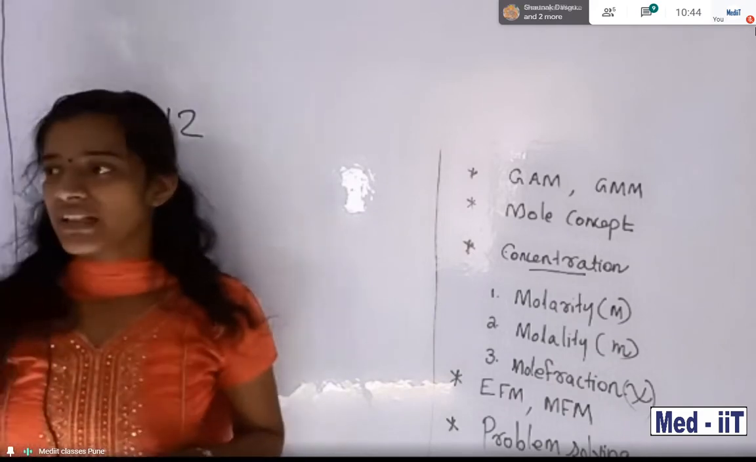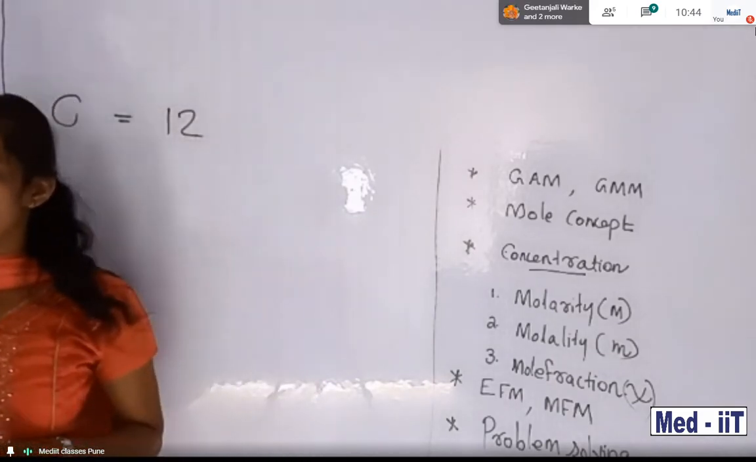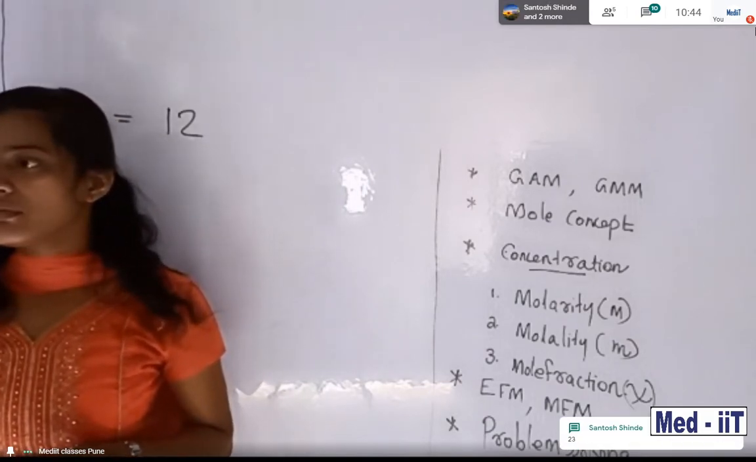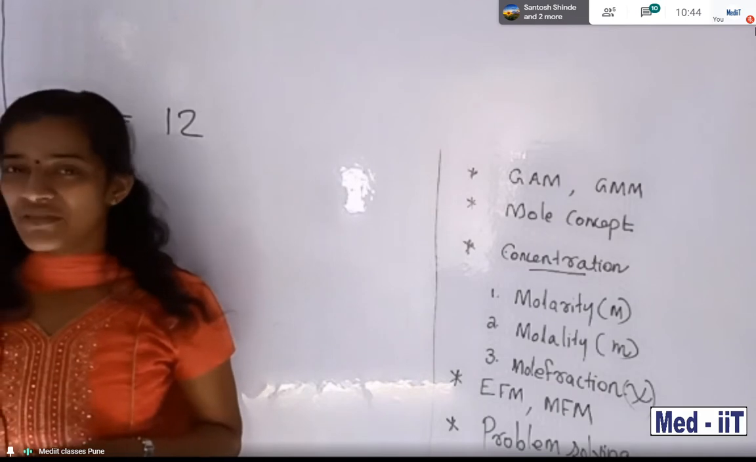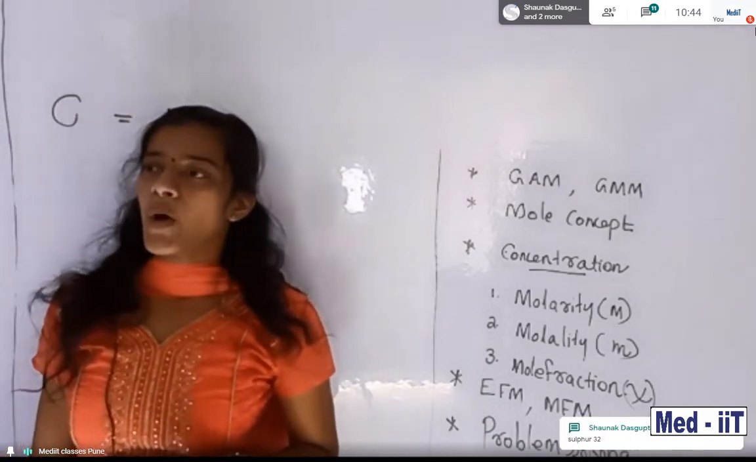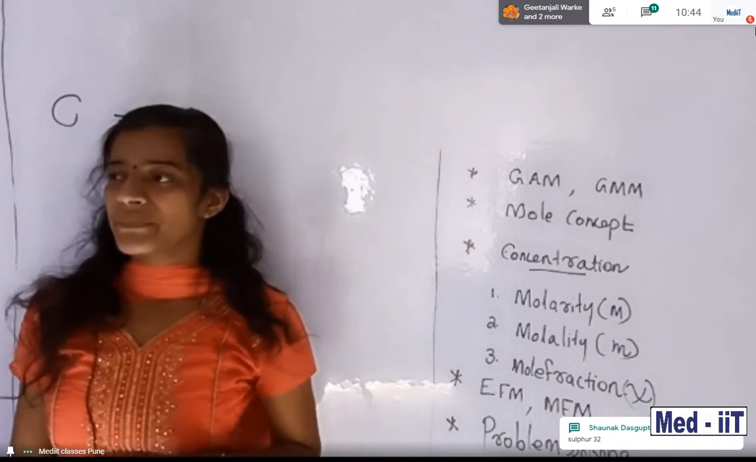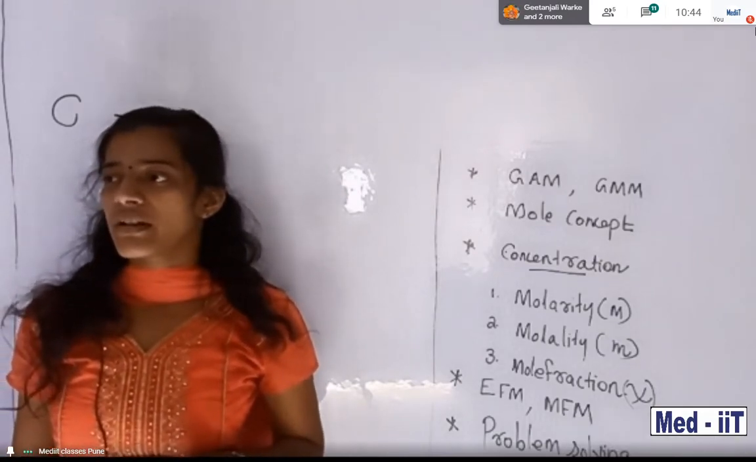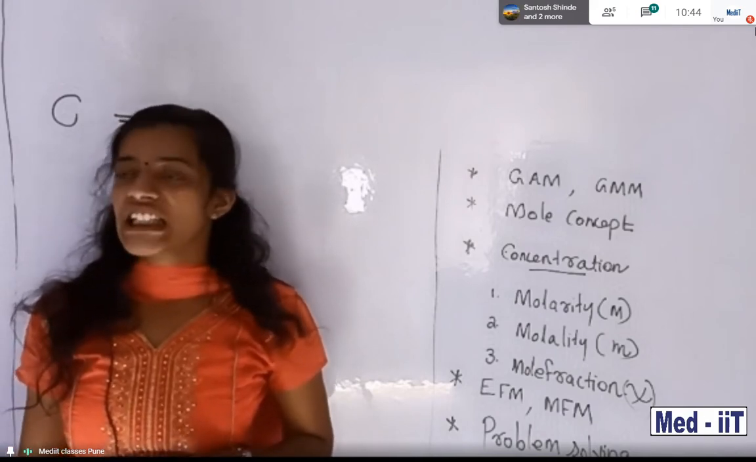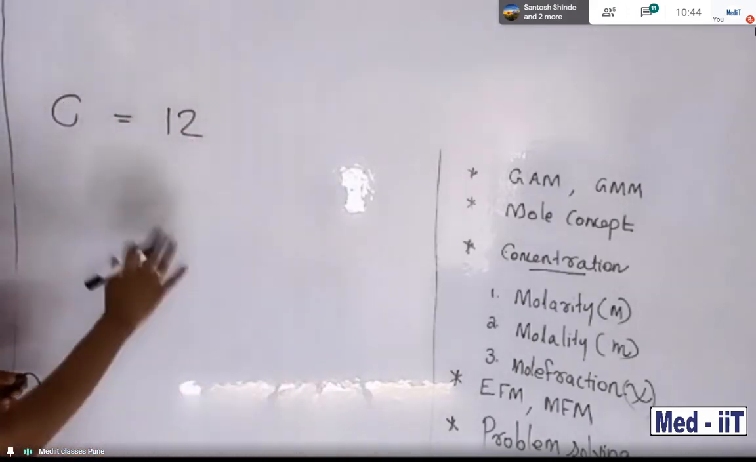Atomic mass of sulfur. Do you know the atomic mass of sulfur? Atomic mass of sulfur is 32. Do you know the atomic mass of chlorine, students? Any idea? Chlorine atomic mass is 35.5. No issue, don't worry. Keep this in mind.